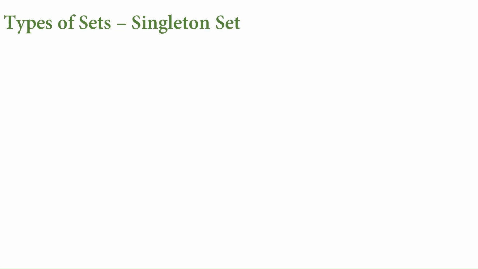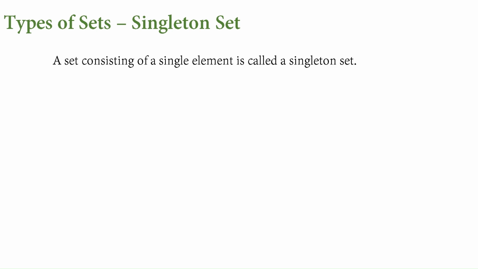So after the exercise on the empty set, the next type of set is the singleton set. With the word itself, single means there should be one and only one element in the set. The definition is: a set consisting of a single element is called a singleton set. Let us take an example here.